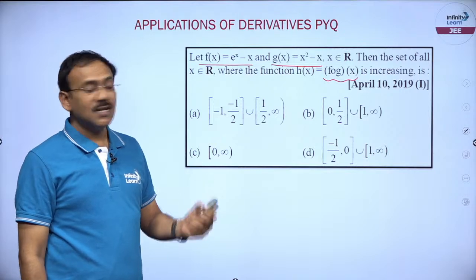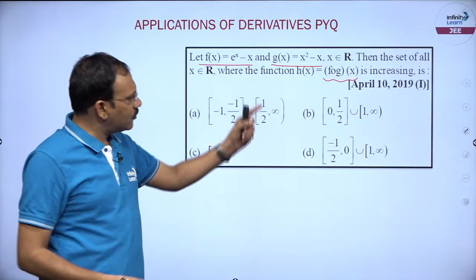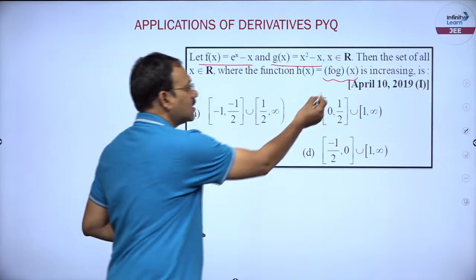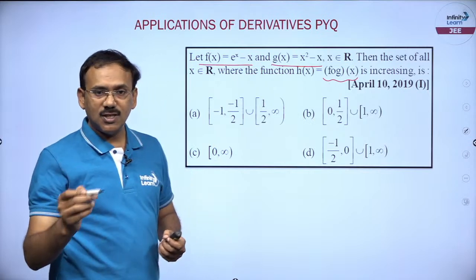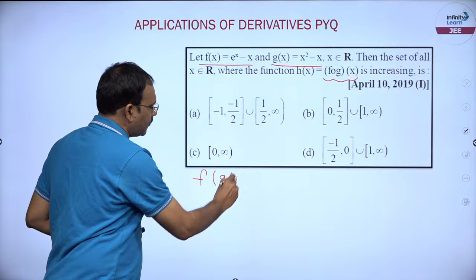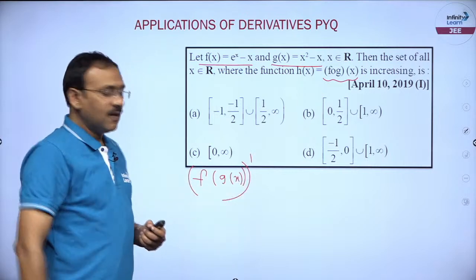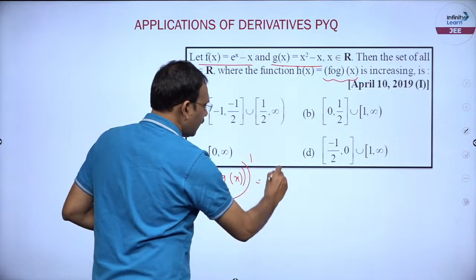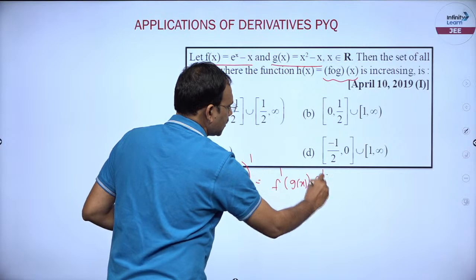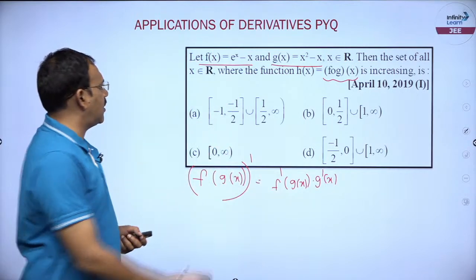The point is f circle g increasing, very easy. If you see that phrase in the exam, it is very easy. That means its derivative must be positive. So, f circle g is nothing but, friends, the derivative of the function f of g of x, which is going to be f dash of g of x into g dash x. That is all. Can you just find f dash of g of x?